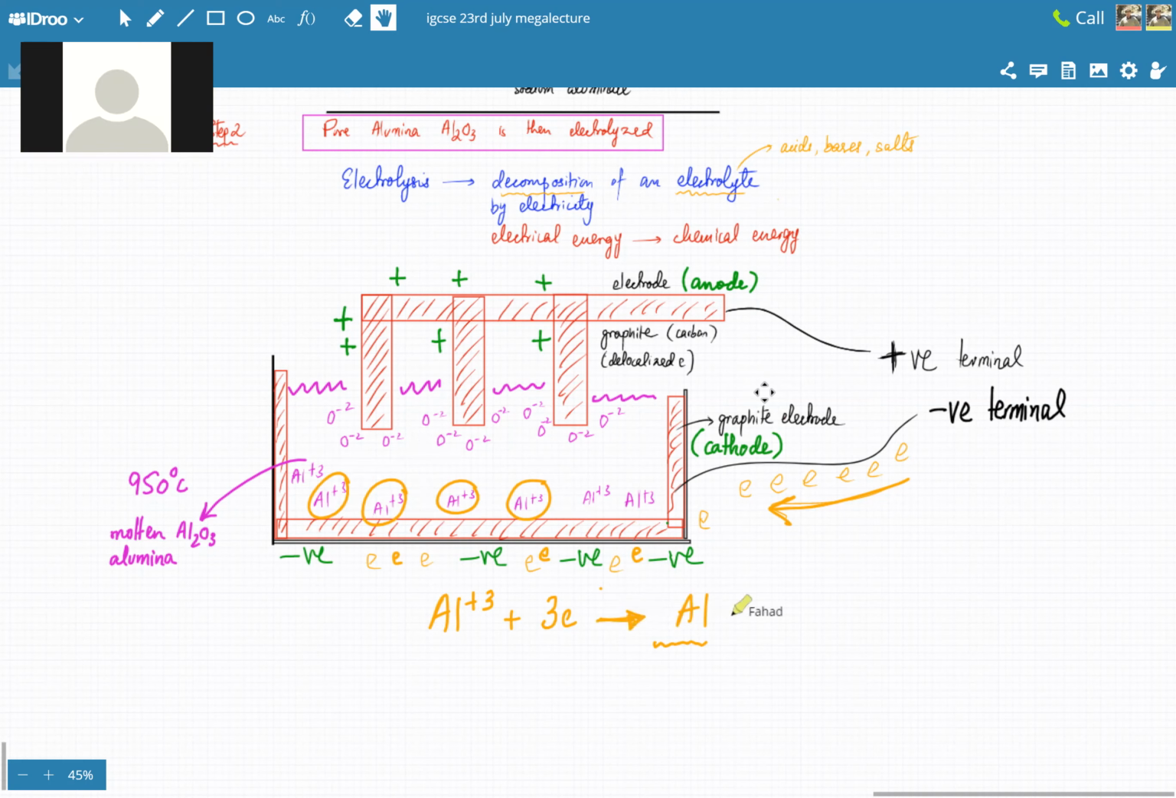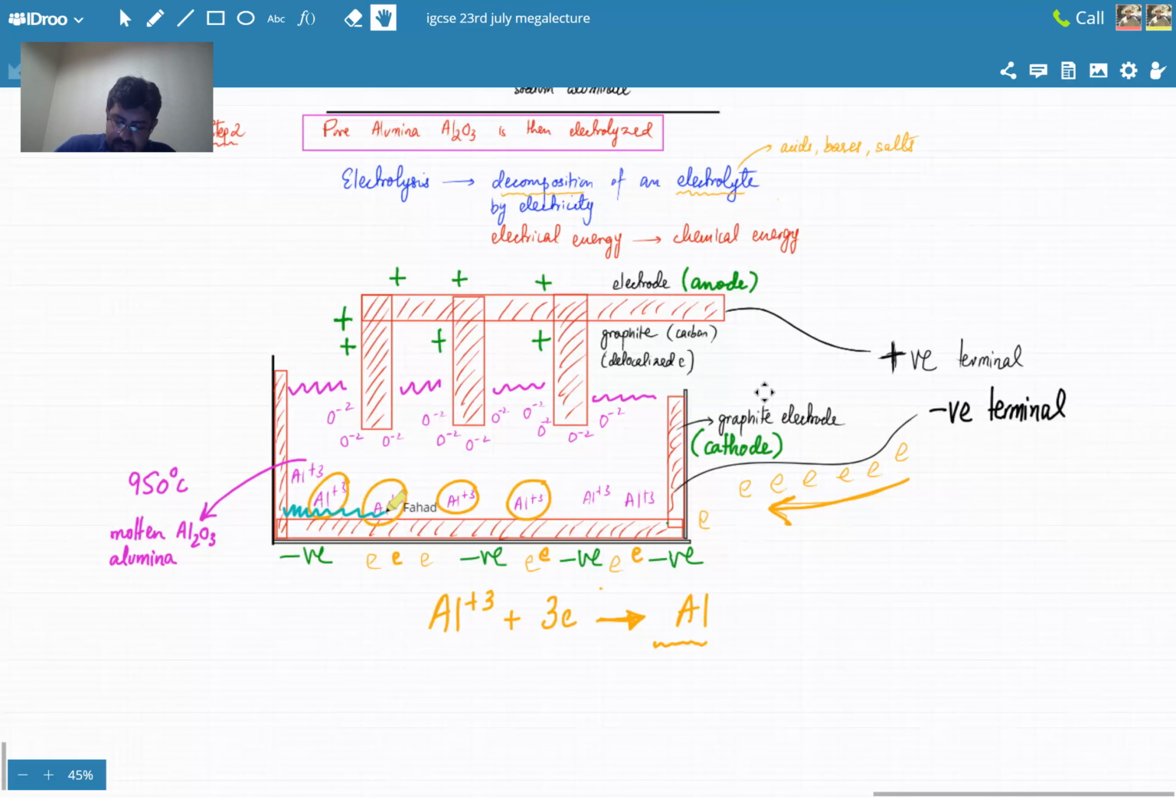Yes. So aluminum ions, they start gaining electrons and they start forming aluminum. So eventually what you would see is a layer of molten aluminum at the bottom of the container, because all the aluminum ions from aluminum oxide would start gaining electrons. Saad, ye clear hai? Koi question nahi hai isme?